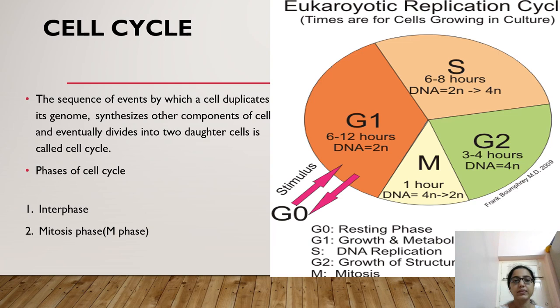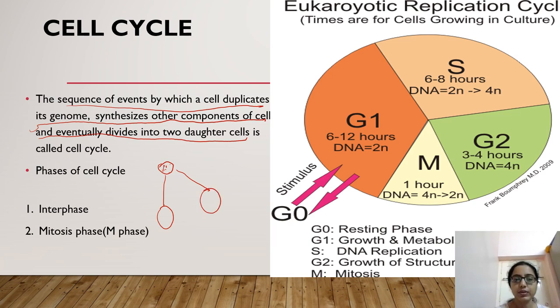Cell cycle is the sequence of events by which a cell duplicates its genome, synthesizes other components of the cell, and eventually divides into two daughter cells. That means one cell which has the DNA and different organelles divides into two daughter cells. It duplicates its genome, right? This is one genome, second genome. It duplicates its genome because it has to distribute a single genome to each daughter cell. So it duplicates the genome.